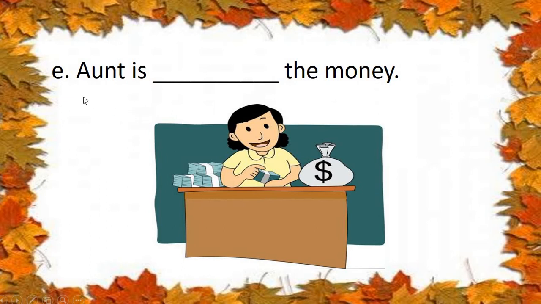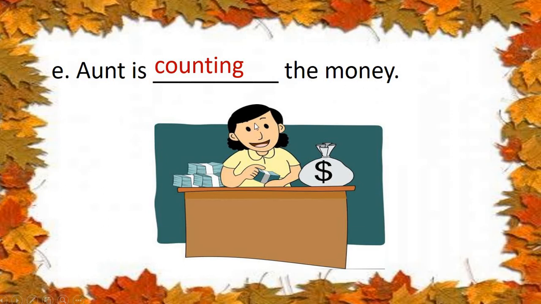Okay, children? So see now, aunt is, then there is a blank given, the money. The word is count. So you have to write ing. Add ing to count. So what word will it become? Counting. Aunt is counting the money.